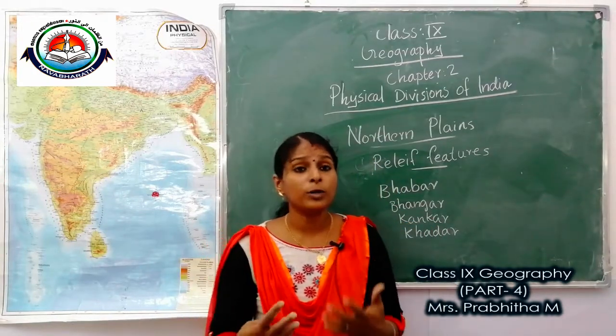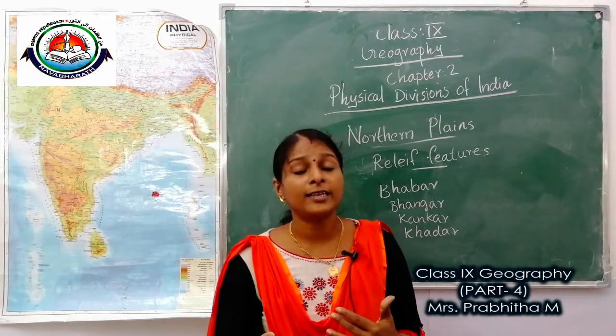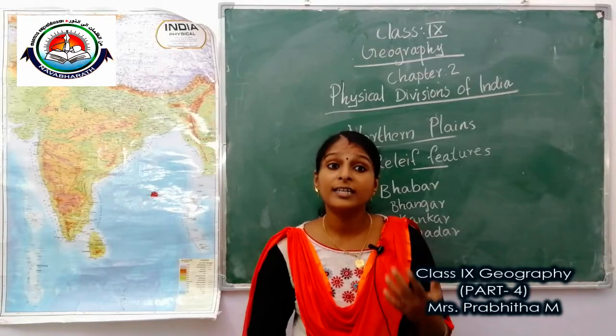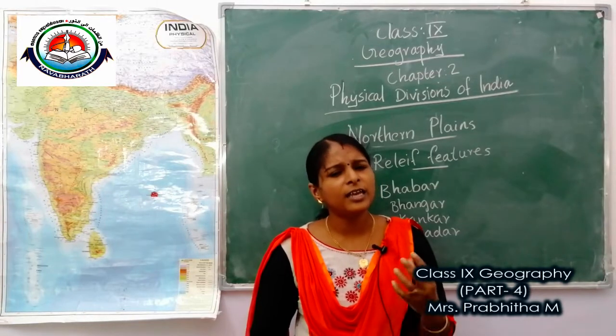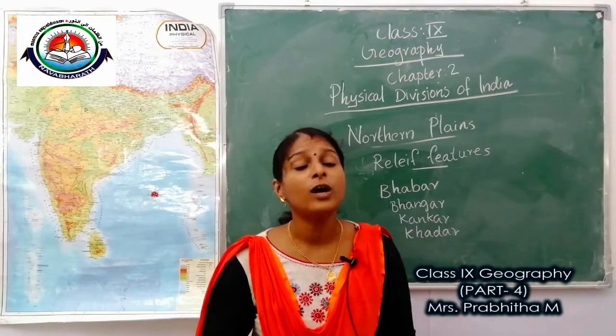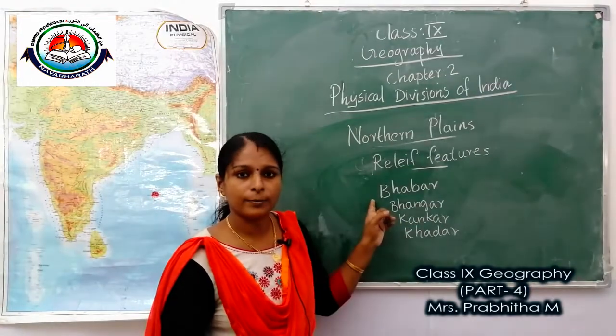South of this Bhabar belt, the rivers and streams re-emerge and create a wet, marshy and swampy land. It is called Terai. These areas are very thickly forested regions full of wildlife. So I think everybody understood what is Bhabar.